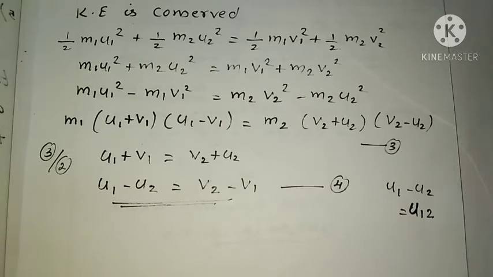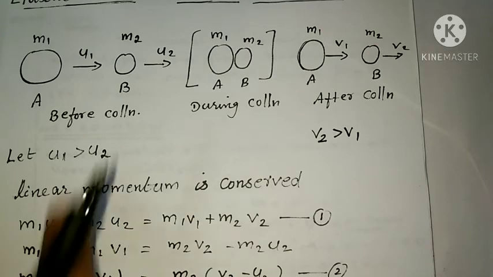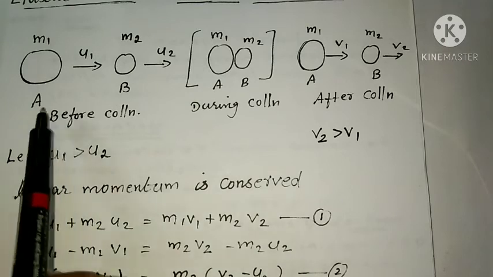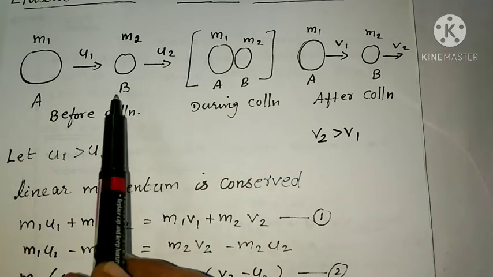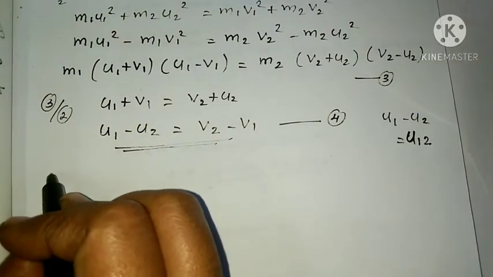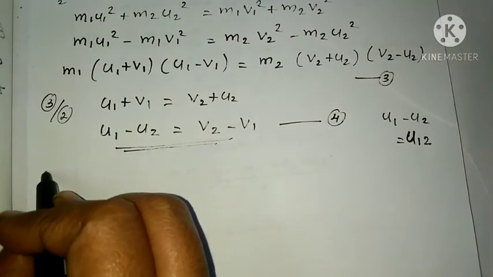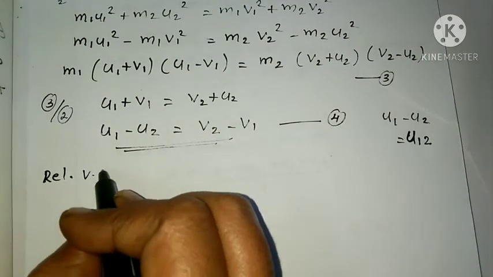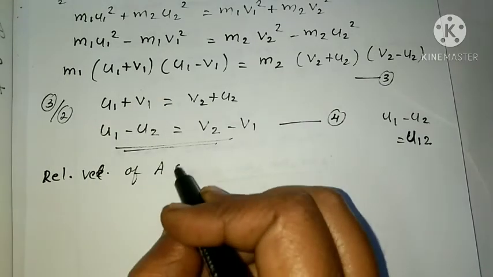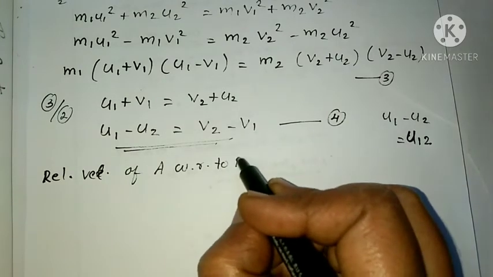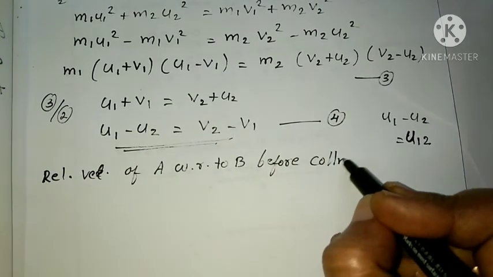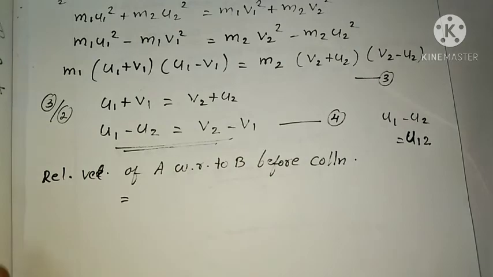Here the bodies are noted as A and B. So what is u1 minus u2? That is the relative velocity of A with respect to B before collision. This is known as the relative velocity. That is u1 minus u2, equal to, similarly, v2 minus v1.